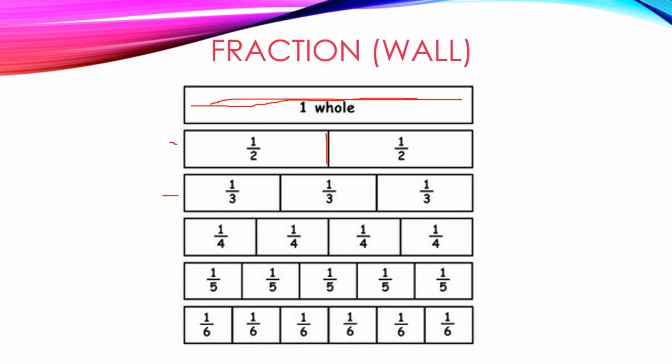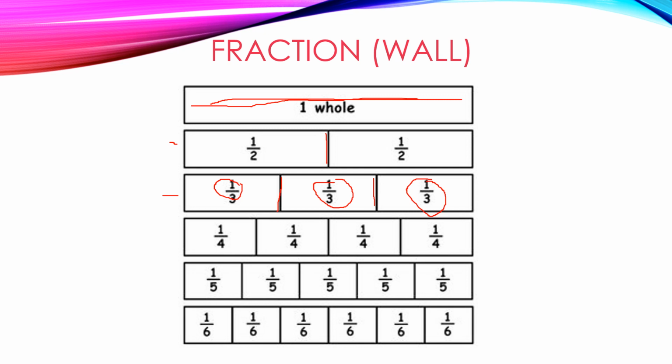Now look at the next bar. 1/3, 1/3, 1/3. If you realize, they cut the bar into three parts. They cut here, and then they cut here also, which means here is one part, second part, third part.